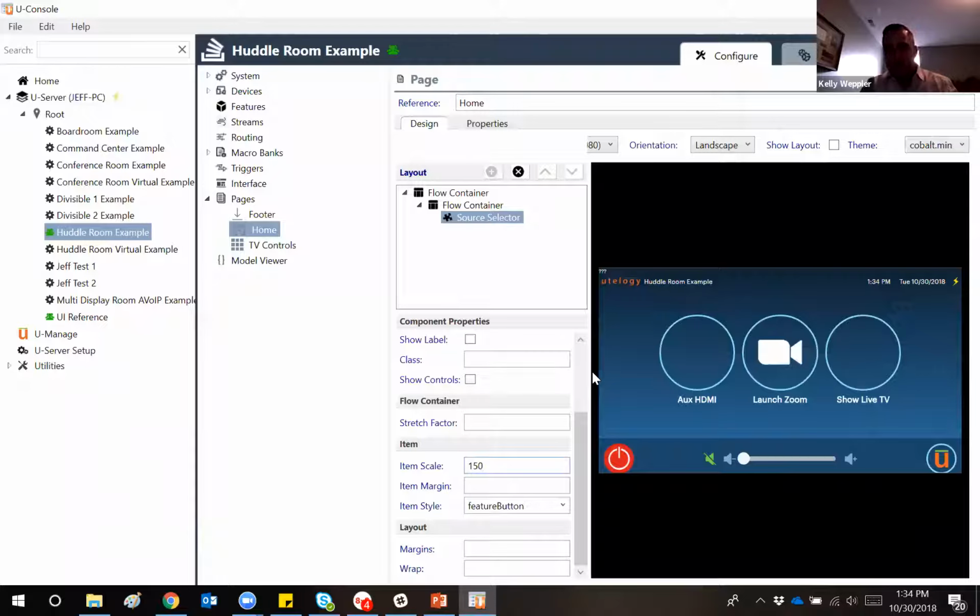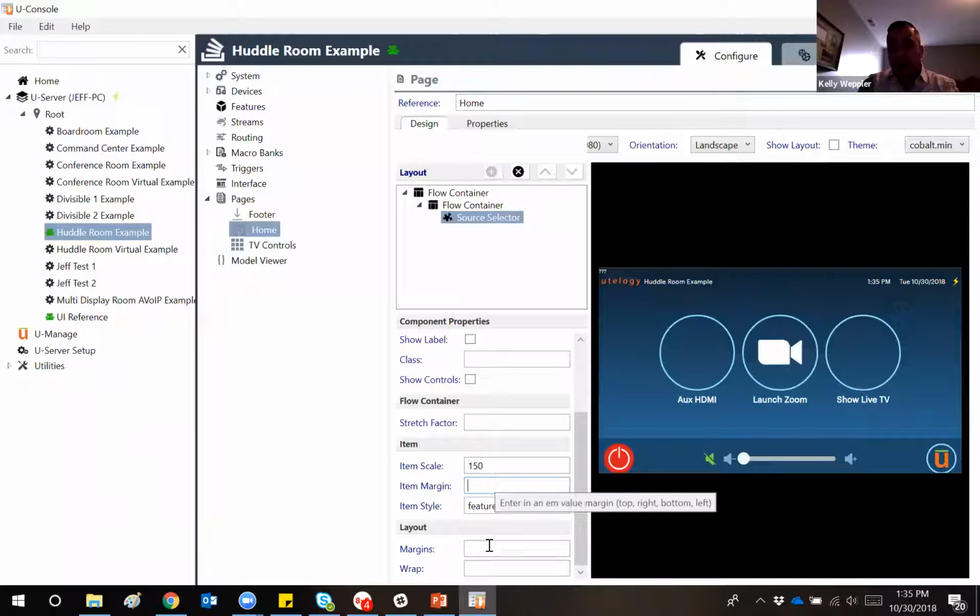But maybe your customer says, oh, the buttons are too close together. I want a little more spacing. It's a little too hard for me. I feel like I'm hitting one button and maybe accidentally touching another. Well, we can now just increase the margin between these items. Now, it is important to note that we have a property in our components, both of item margin, the ones that support it, as well as margin.